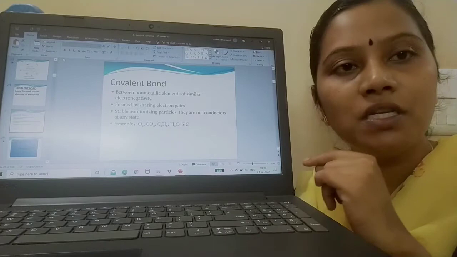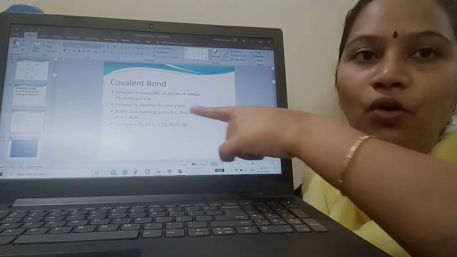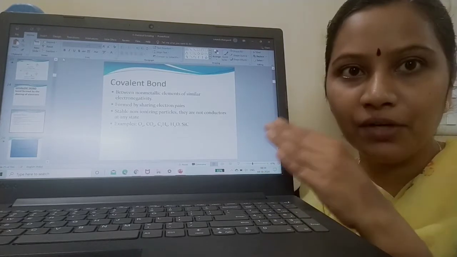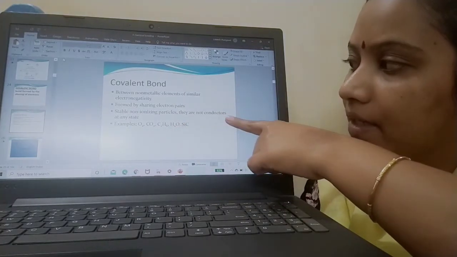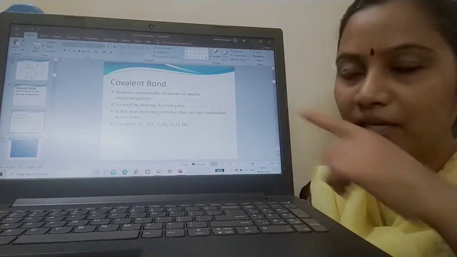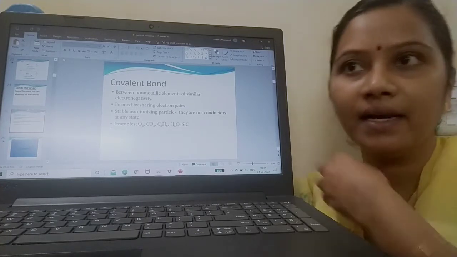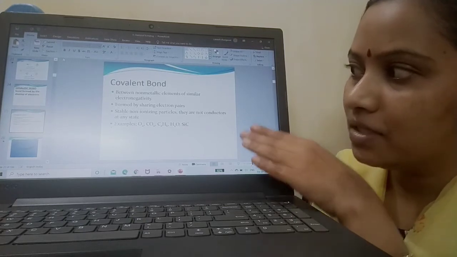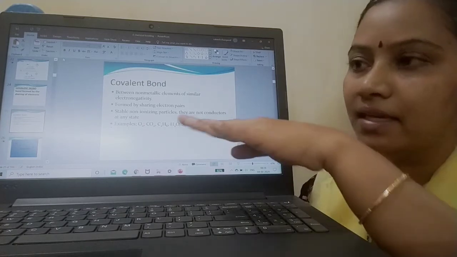There, the ionic bond is formed by complete transfer of electrons. Here, covalent bonds are formed by sharing of electron pairs. Now, these are stable non-ionizing particles. I have told you ions are formed in the ionic state and they are conductors and have a high melting point. Here you will not get any ions, only non-ionizing particles. They are not conductors at any state.